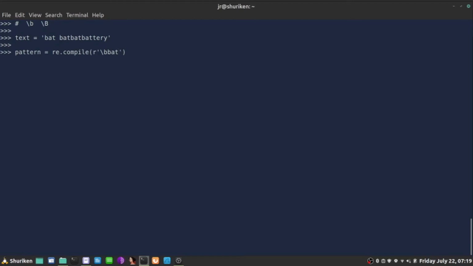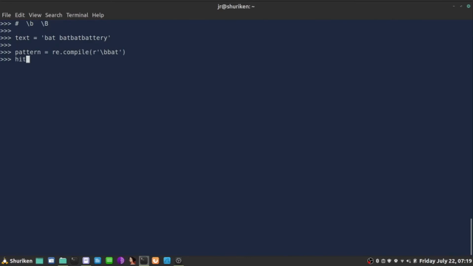So bat, if there is a bat in my text that has a space on either side of this word, that's considered a pattern. So there's one occurrence here. There's a bat from characters 0 to 3, and 4th is the space. And there's bat here, which is the character 4 through 7, but it has space on this side of the string. So let's go ahead and see what happens.